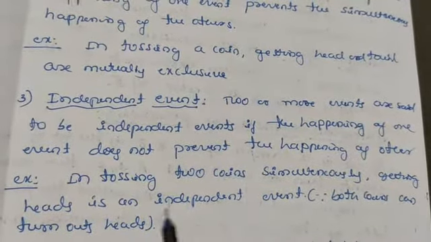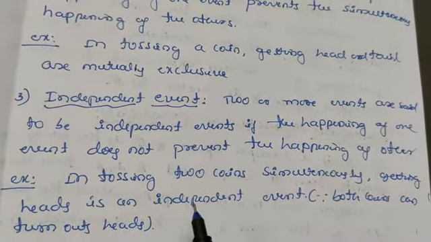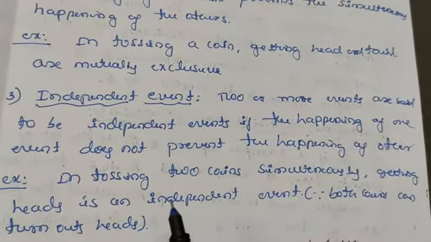Getting a head on one coin does not affect getting a head on the other coin. Therefore we can say that these two are independent events.